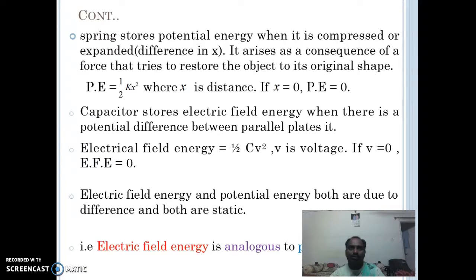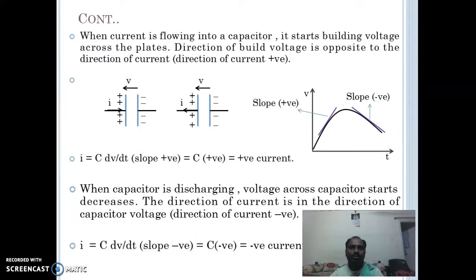We can take the scenario of static elements like spring and capacitance. Here are some points related to the spring and capacitance, the same as for mass and inductance. We can go through the slides, and you can understand very easily. This is about how the current flowing through the capacitance changes, but the voltage direction won't change.